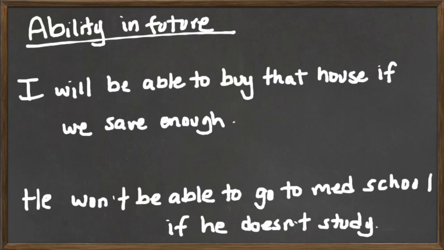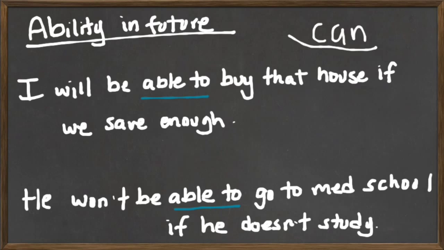Now, the last one we want to cover is ability in the future. Now, ability, which normally is can in the present, needs to be changed to another thing, and the expression we use is able to. Let's write that with another color. Let's add some bluish. So able to, able to. We will also combine it with will be in all the cases, and we use it for all the persons: I, he, she, we, you, or they.